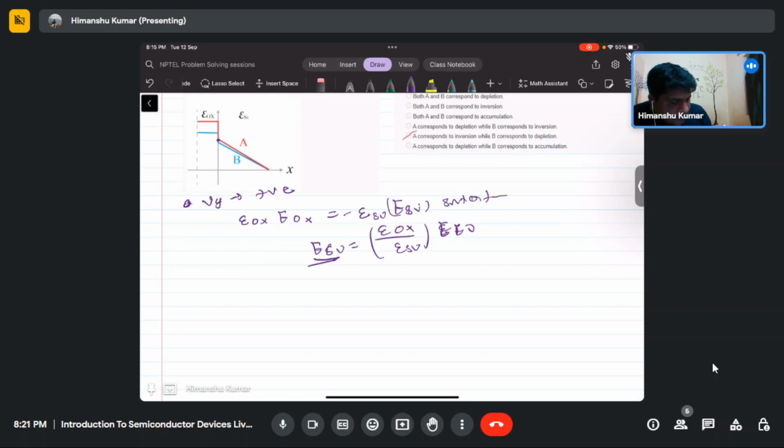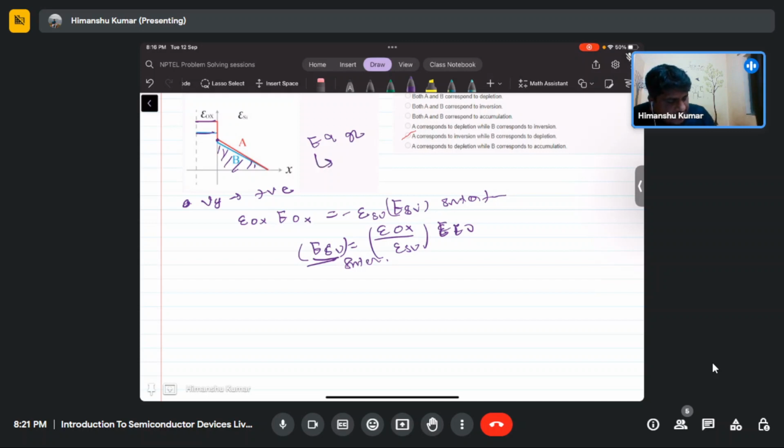If you go away from the interface, the field will start decreasing. So this is at the interface. So this boundary condition, if we solve, then as we know, in case of accumulation there is no depletion, but in both the cases some depletion is there. That's why this field is linearly dependent. E is directly proportional to x.